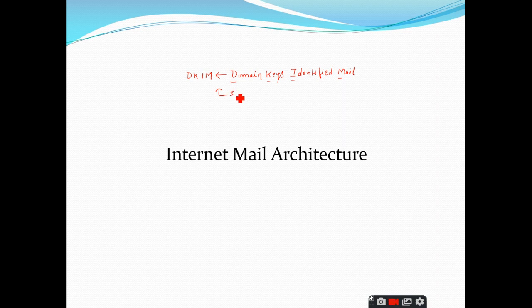It is a specification, that means it gives some rules. It is a specification for cryptographically signing email messages. So whatever message you want to send through email, that email has to be signed. So who has to sign the email? Is it the sender or receiver?